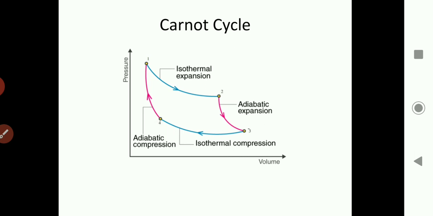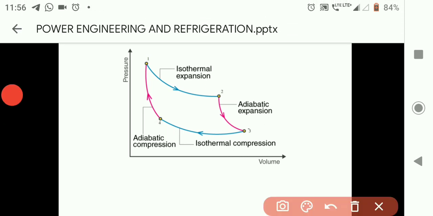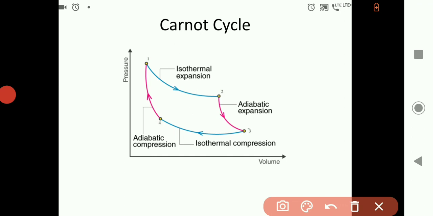So now we can see the PV diagram for the Carnot cycle. Here we are putting the high temperature source, and at this point we are putting the low temperature source.